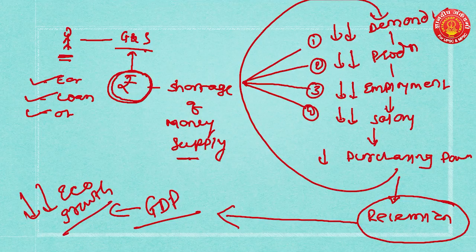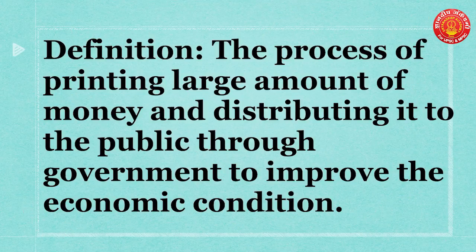Now we'll go to the concept of helicopter money. What is helicopter money? Here try to focus on two key words. The process of printing a large amount of money. See, here I am not talking about taking loans. Here I am not talking about increasing taxes. Here I am not talking about taking any kind of external financial assistance. Here I am talking specifically about printing a large amount of currency, printing a large amount of money and distributing it to the public.